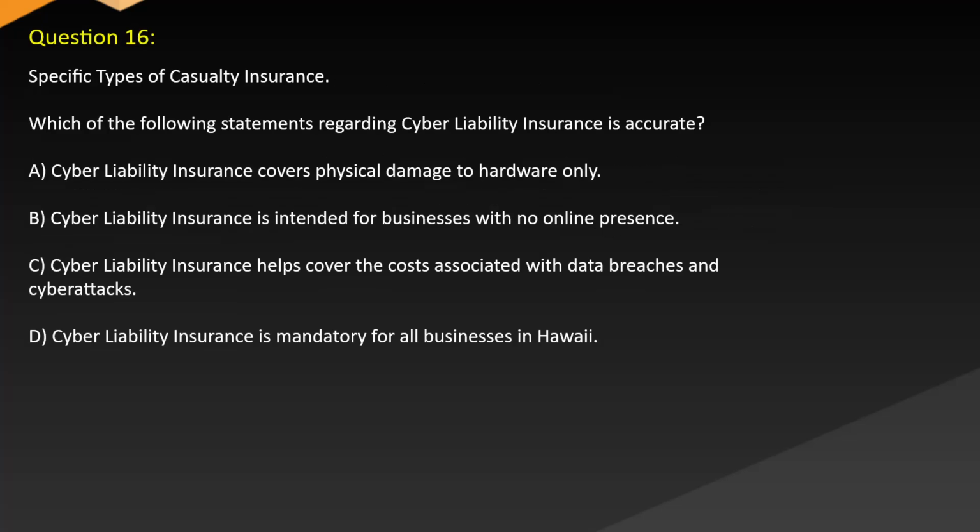Question 16. Specific types of casualty insurance. Which of the following statements regarding cyber liability insurance is accurate? A. Cyber liability insurance covers physical damage to hardware only. B. Cyber liability insurance is intended for businesses with no online presence. C. Cyber liability insurance helps cover the costs associated with data breaches and cyber attacks. D. Cyber liability insurance is mandatory for all businesses in Hawaii.